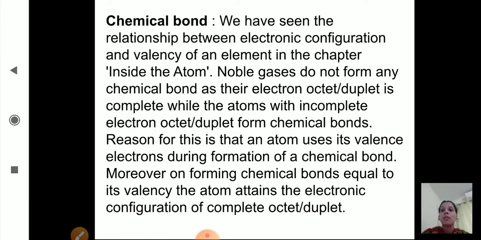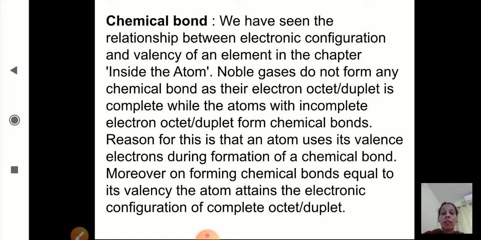So, this is chemical bond. We have seen the relationship between electronic configuration and valency of an element in the chapter Inside the Atom. In the lesson Inside the Atom, we have studied about electronic configuration and valency of an element. Noble gases do not form any chemical bond. As we know, noble gases are chemically inert. Their valence shell is completed. Yes, so they are not taking electrons or they are not losing electrons.